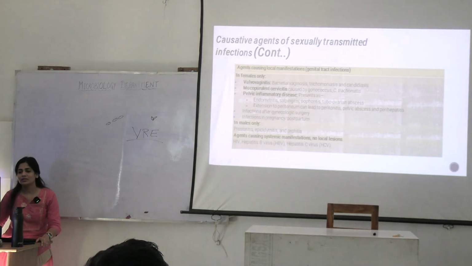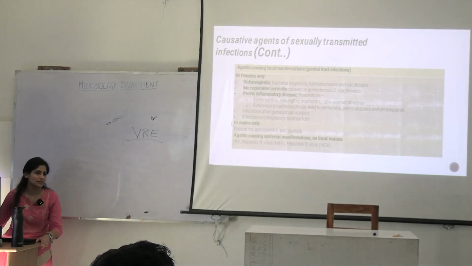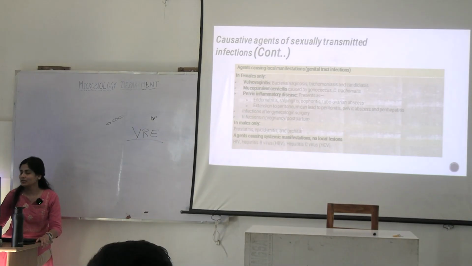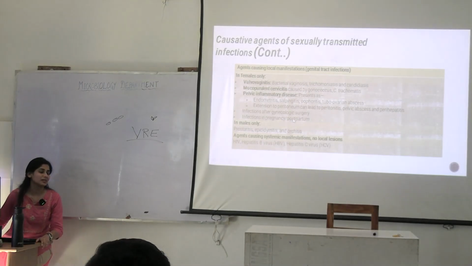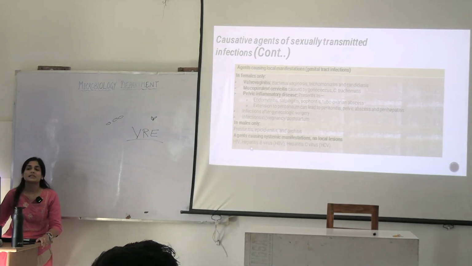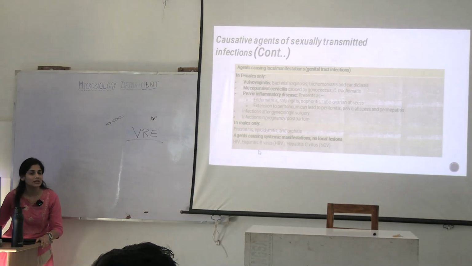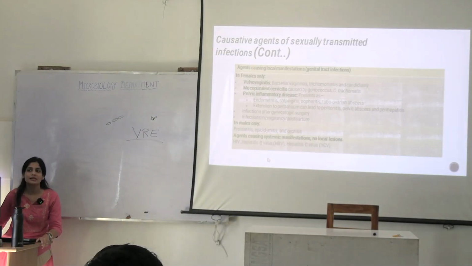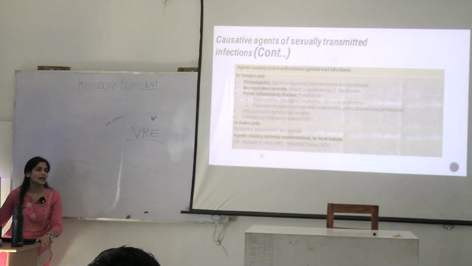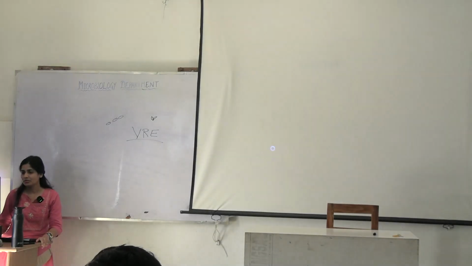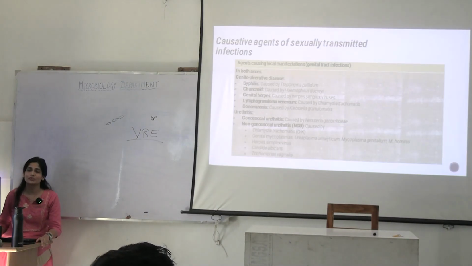Then what could be in the males? Males have prostate, prostatitis, epididymitis, orchitis, right? Any virus which can cause orchitis? Certain other STIs that do not cause any local lesions but cause systemic diseases. What are they? You know about this. These are the viruses. There are HIV, HBV and HCV. Okay. So this is all you have to know about. This is all you have to remember.